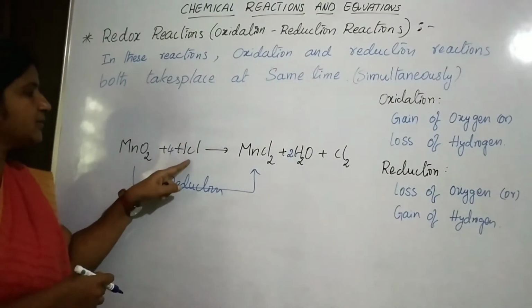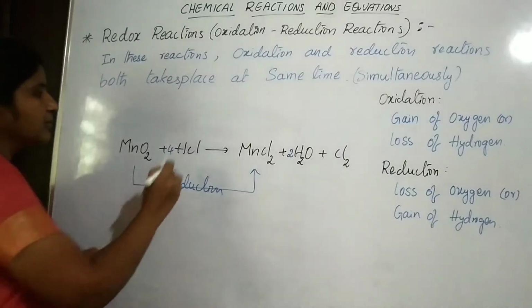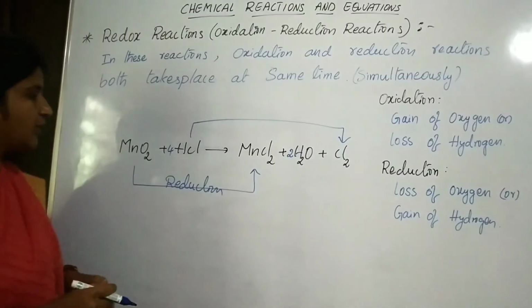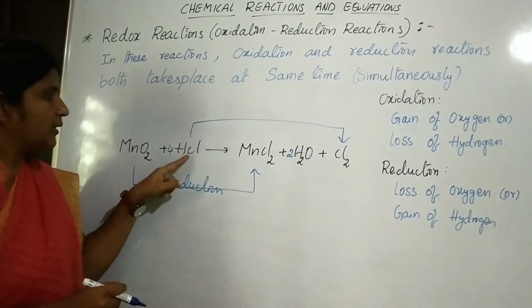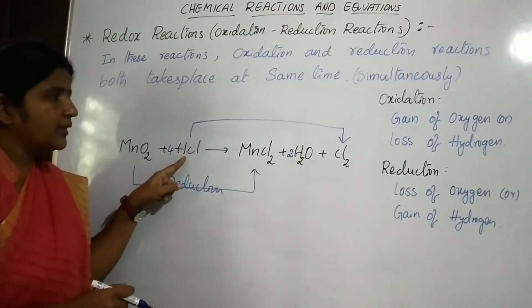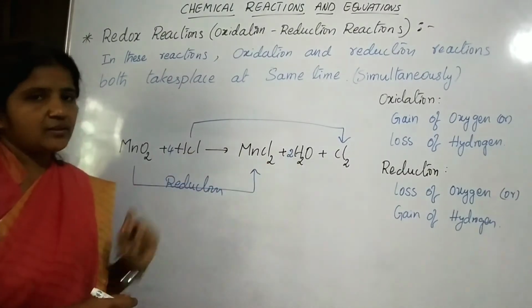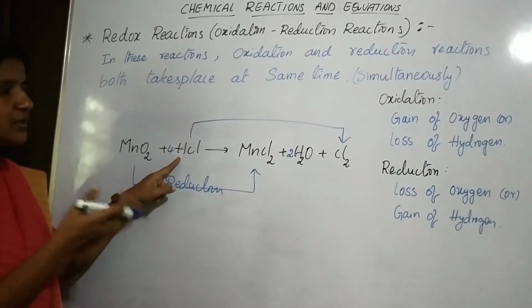And look at this HCl. HCl is converting to chlorine. In this conversion of HCl to Cl2, hydrogen is liberated.